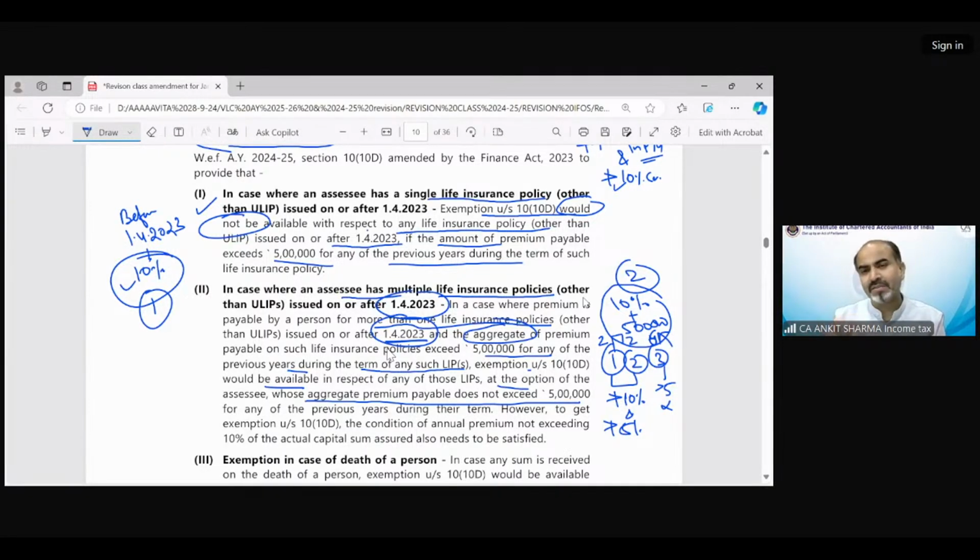I believe that there will be confusion when we are discussing these provisions because the language is very technical and confusing. But when we solve the questions which have been prescribed by the CBDT, you would be able to understand how easy these questions are. Okay. However, to get the exemption under section 10(10D), the condition of annual premium not exceeding 10% is also applicable. Because in point number 1 and 2, you are just reading that the condition is 5 lakh rupees. So in the end, they are clarifying that in each case, the 10% condition is automatically applicable. That is not going anywhere.